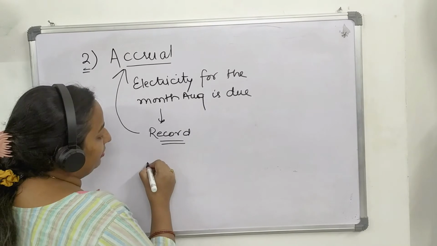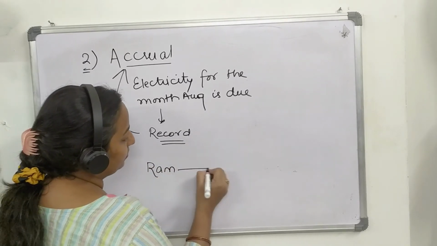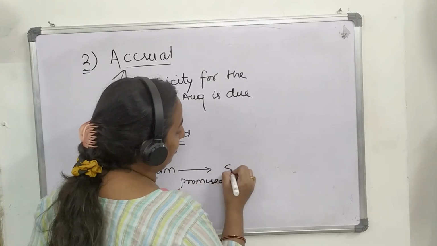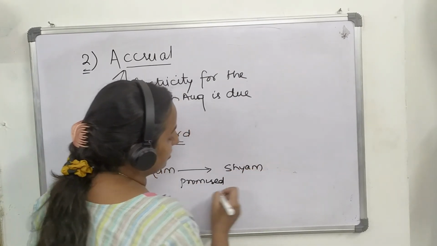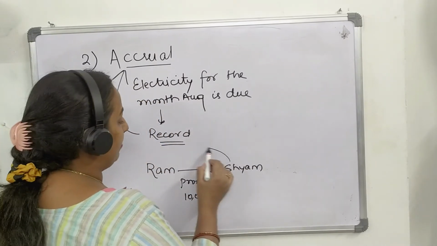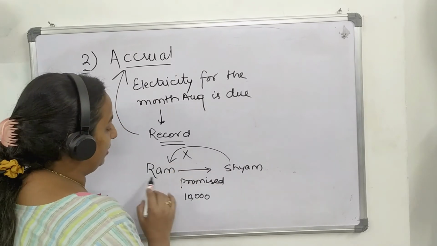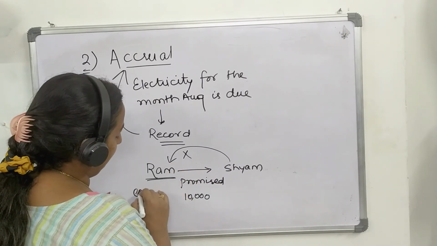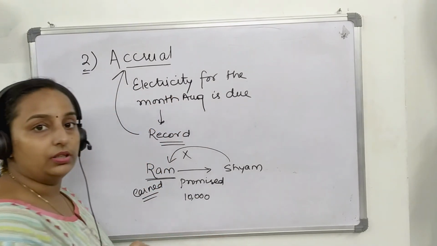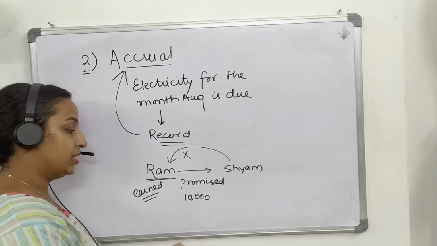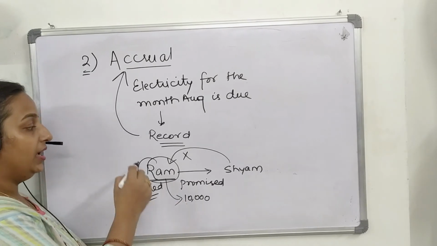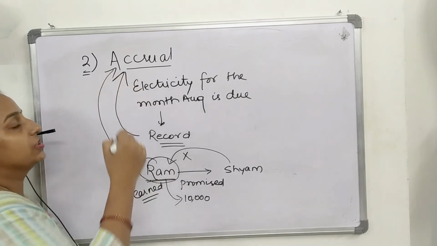Similarly, if Ram has promised Sham to pay 10,000 rupees, although Sham has not paid the actual payment, there is accrual, or Ram has earned that 10,000 rupees. Then in books of account Ram will record such transaction since the books are on the basis of accrual system.